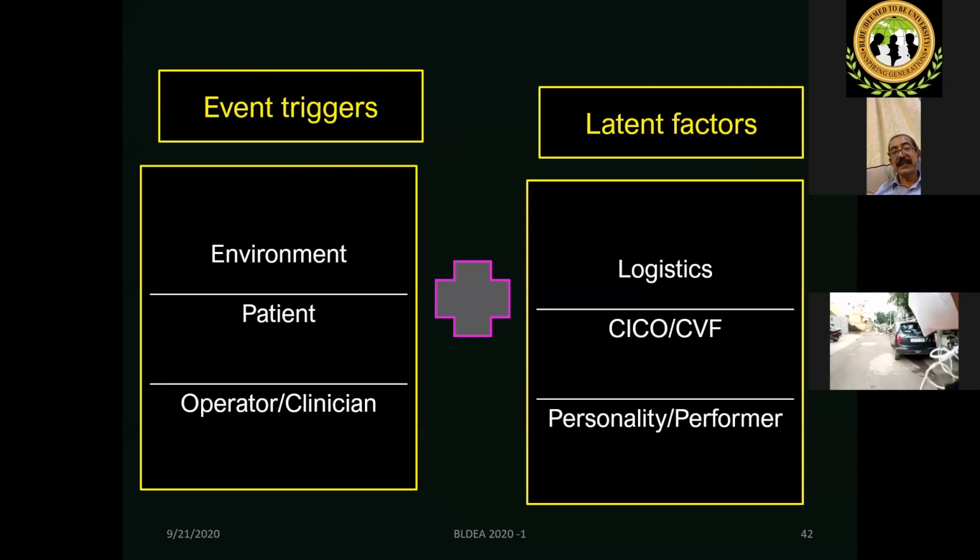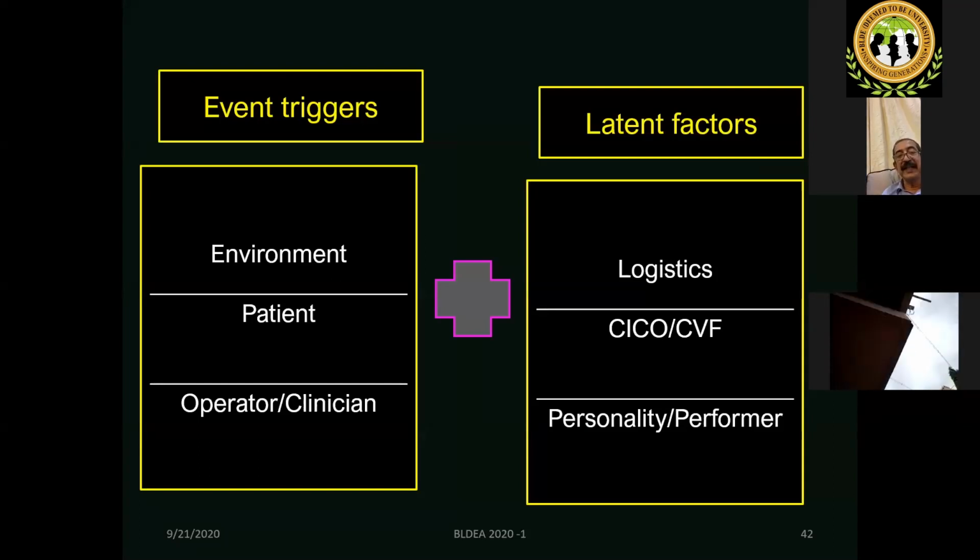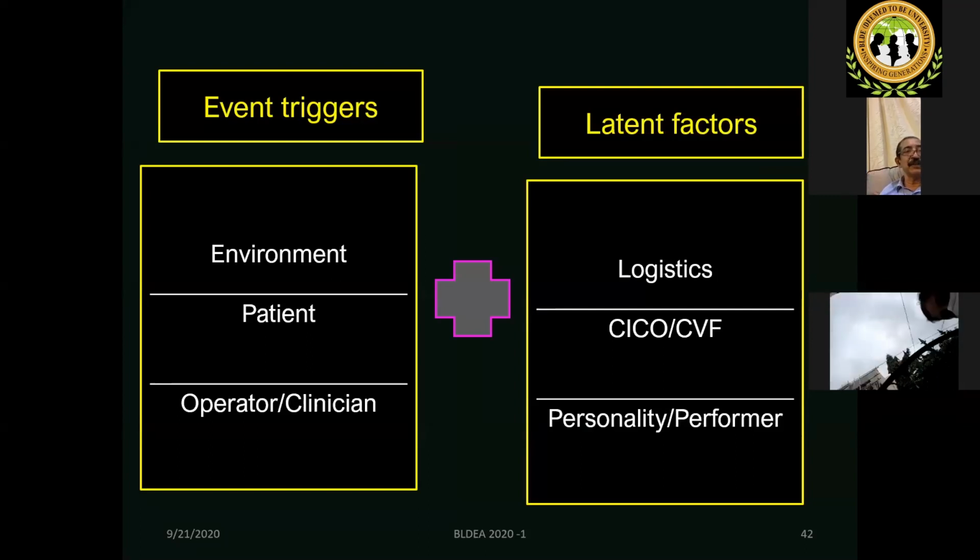Some of them are the latent factors. So event triggers are environmental: suppose whatever you ask for is not there, the suction is not working at all, the oxygen is not available, some disasters of that kind. Then the patient factors: patient starts bleeding, airway obstruction, or the operator faints or cannot decide, the second person is not there, or latent factors like logistics.